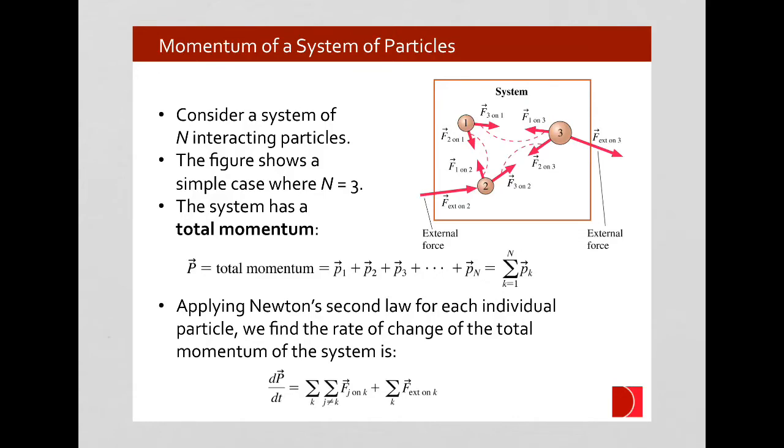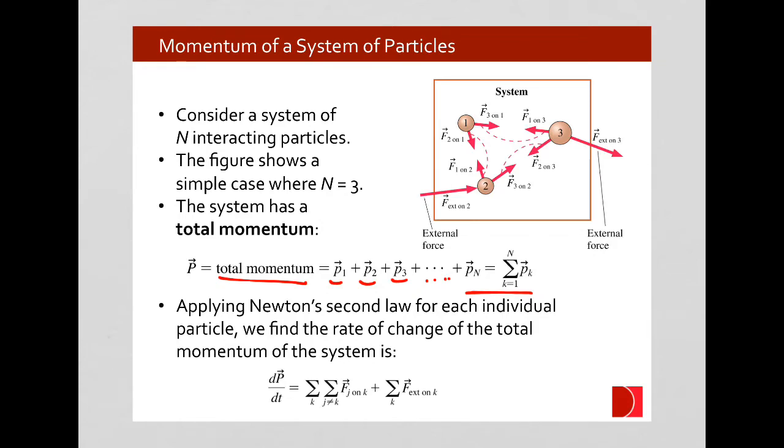We can see a more thorough derivation of this idea. Imagine you have a system that consists of 3 particles within that system. The total momentum of the system would be the momentum of one particle plus the next particle plus the next particle, on and on until you're adding up the momentum from every single particle in the system. In this case, you'd only add up P1, P2, and P3 because there's only 3 particles there to give you the total momentum of the system.